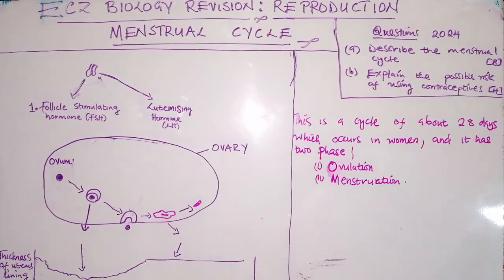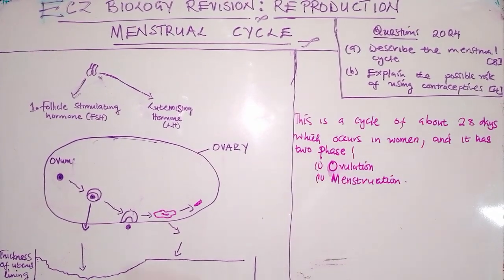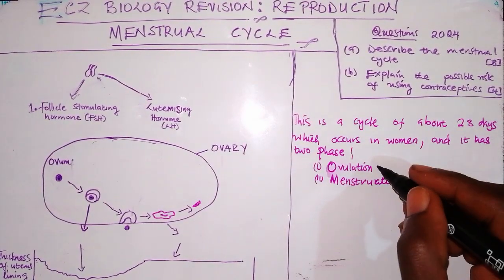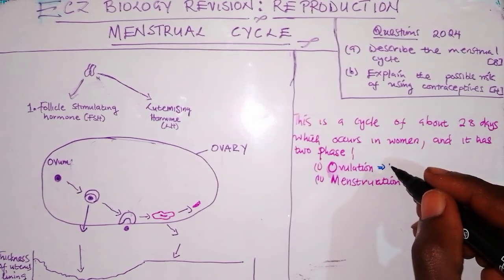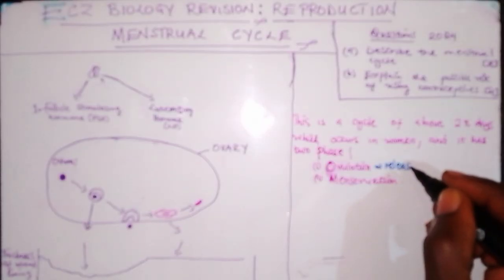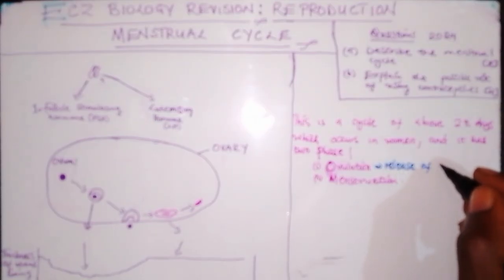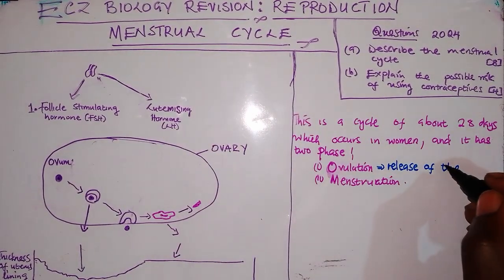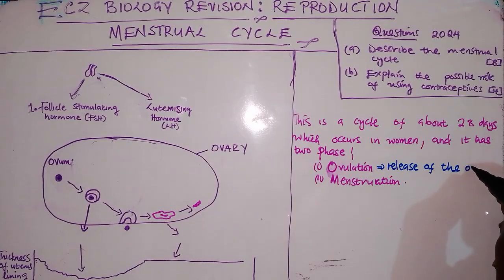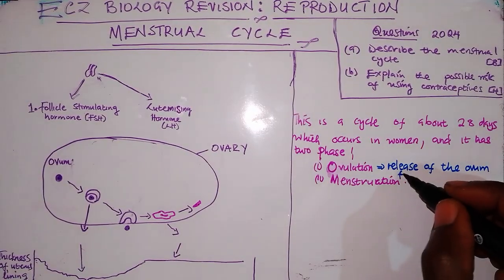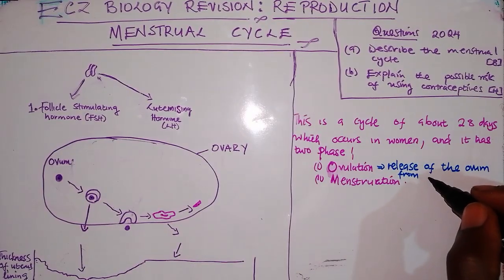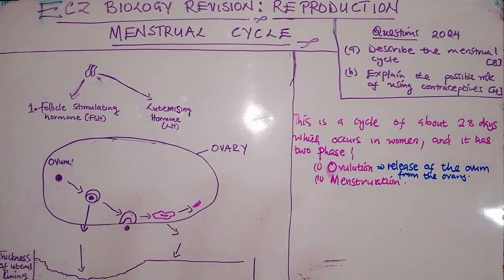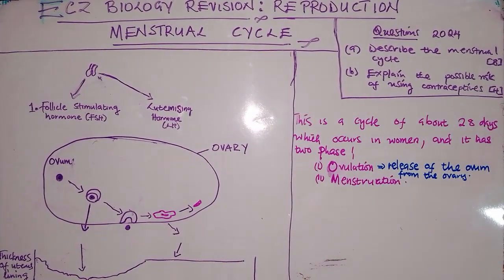Whenever we are talking about ovulation, in simple terms, this is the release of the ovum from the ovary.